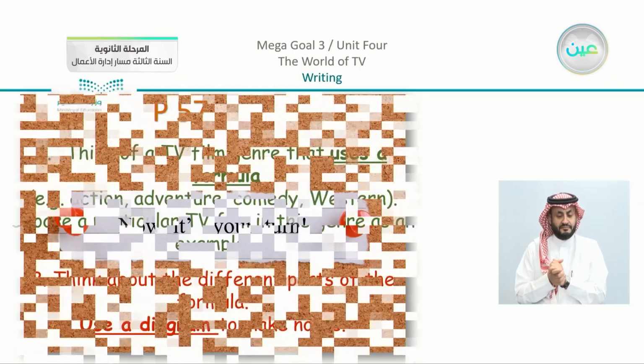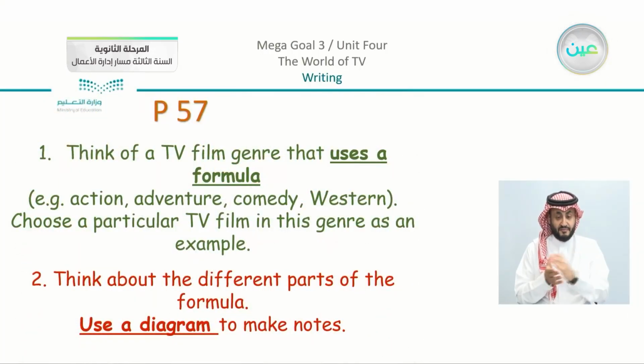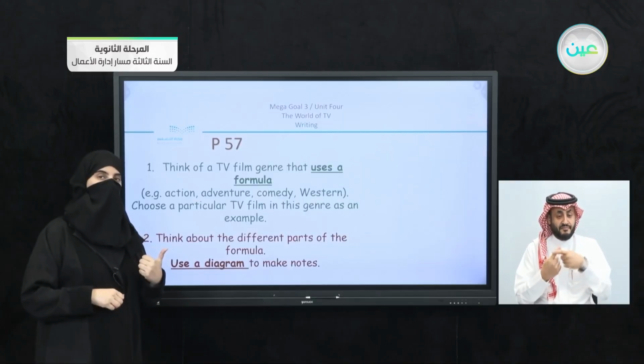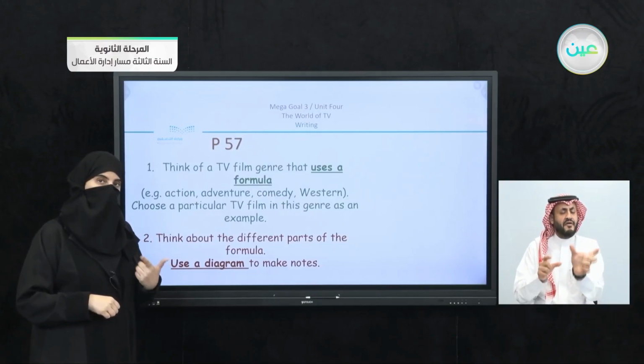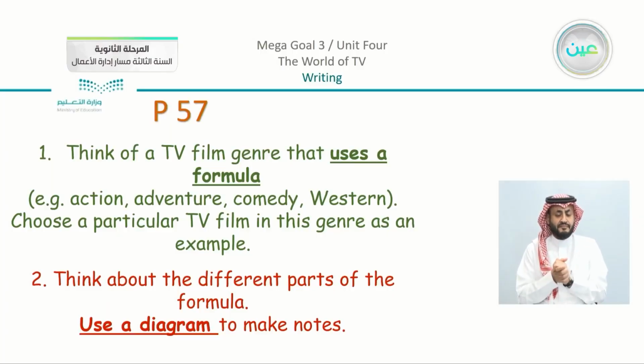So you're going to think of a TV film genre that uses a formula. For example, action, adventure, comedy, western. Choose a particular TV film in this genre as an example. So first of all, you're going to choose the genre, and then based on it, you're going to choose a TV film that you're going to write about. Number two, think about the different parts of the formula. Use a diagram to make notes.